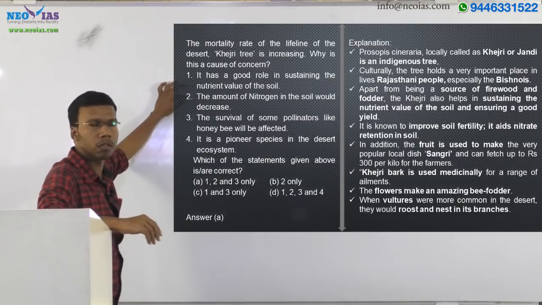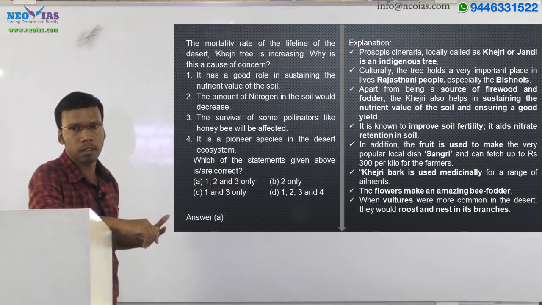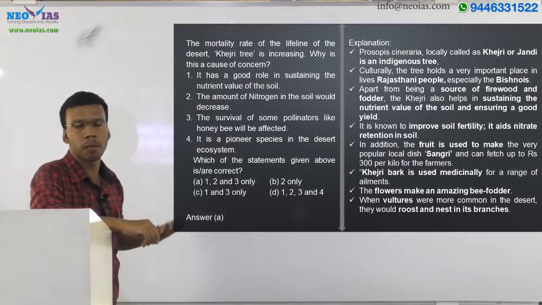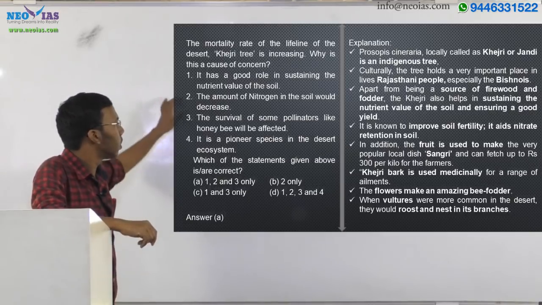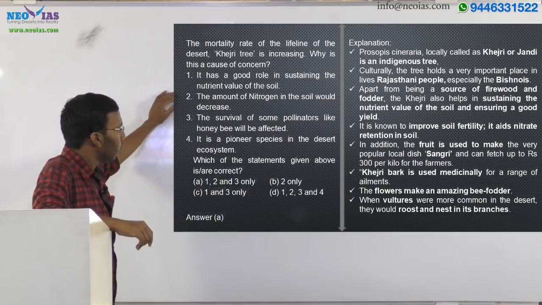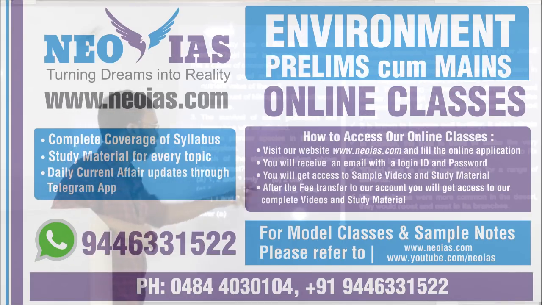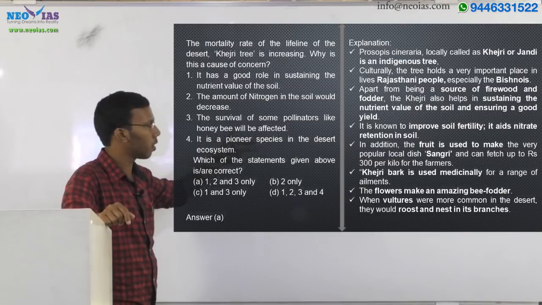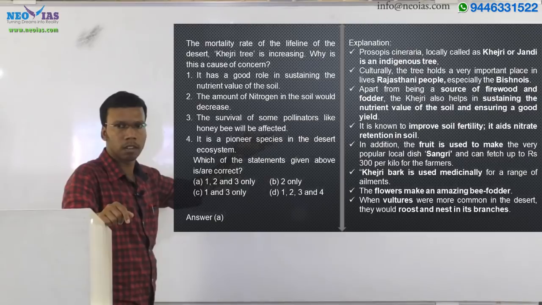Of course, because we said that it is a nitrogen fixing tree. If the Khejri tree decreases at a fast rate, then nitrogen will also be reduced in the desert region. So the second is also correct, and we eliminated C also. Then, by knowing the rest of the options, we come to know that the third statement is correct, right? The third says the survival of some pollinators like honeybees will be affected. Of course, because honeybees mainly depend on the flowers of that Khejri tree.